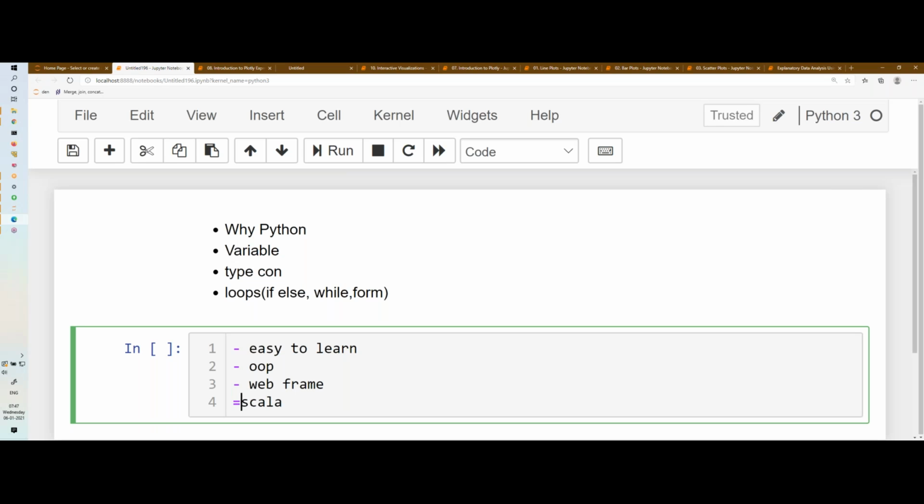Scala is very, very important. It is a very, very important language, and Scala is used where most of the task is on big data, right? Where most of the tasks are on big data, then mostly Scala is preferred over Python. Having said that, Spark also supports PySpark. It is not scalable though. If scalability is not an issue, then you can use Python also on top of Spark.